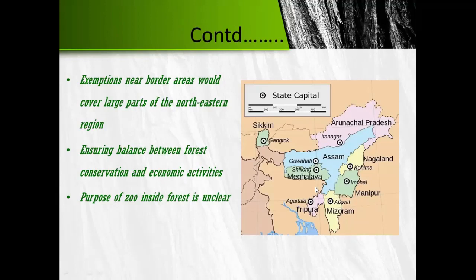Because see, like Mizoram, both this side and this side is the international border. So if you see 100 kilometers from this side, 100 kilometers from this side, or for example, Tripura, 100 from this, 100 from this. Or for example, Sikkim, 100 from this side and 100 from this side.